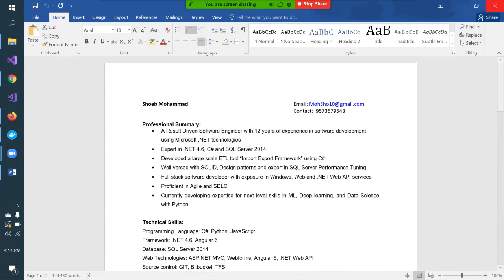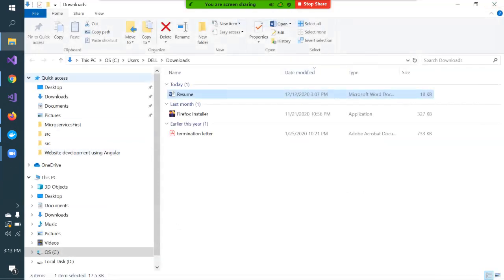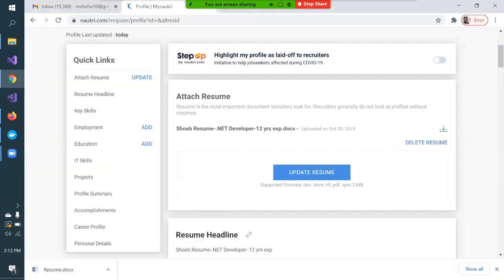And so this is your resume that you will have when you are creating a profile on a job portal. Also mention, see, I have written a specific heading for my resume. By reading my resume heading only, the employer gets an idea about who I am. I have written my name, Shoaib resume, .NET developer. He clearly gets the answer that okay, I'm a .NET developer. I have also written 12-year experience. I'm a 12-year experienced person.